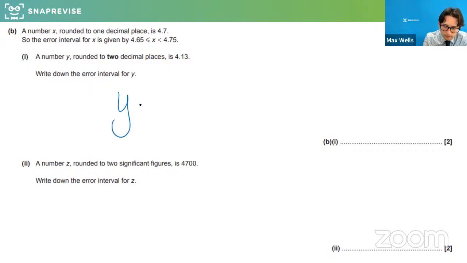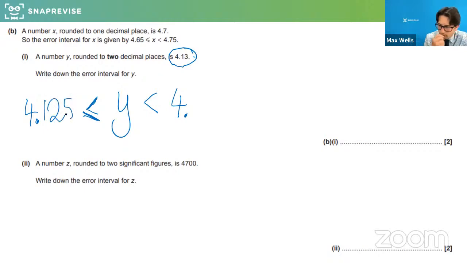So Y, if it's rounded to that, we've got to think what were the 3 decimal places it could have been. So 4 point something, something, something. And that would be 1, 2, 5.